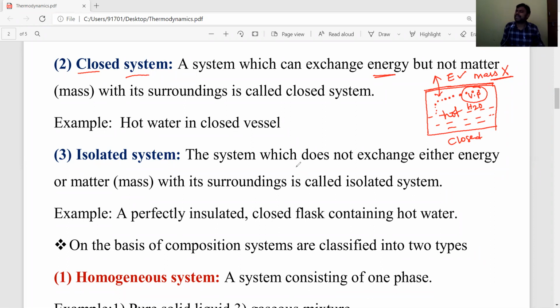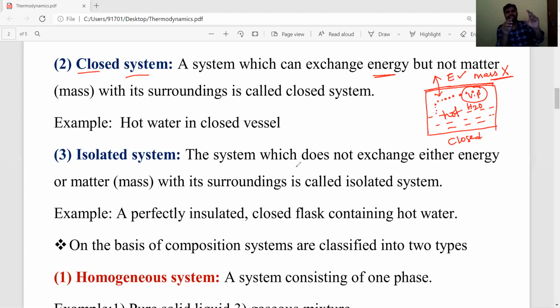Example: hot water in a closed vessel. For example, take one completely closed steel flask, a steel bottle, and keep hot water in it. After half an hour or 10 minutes, that hot water becomes cool.